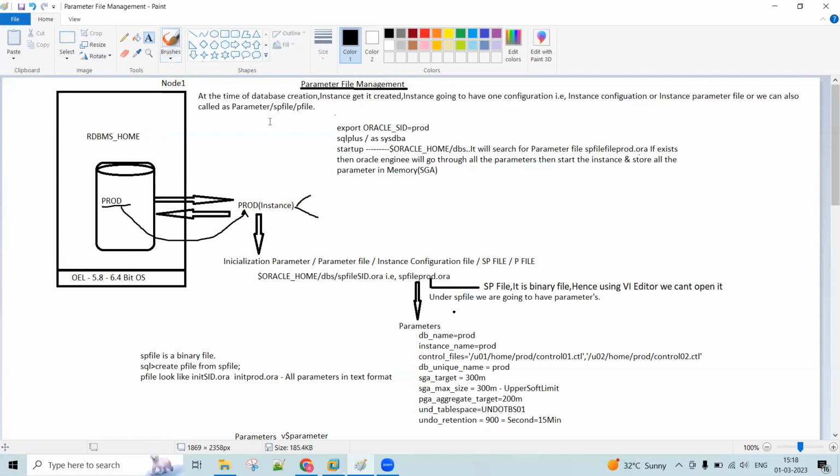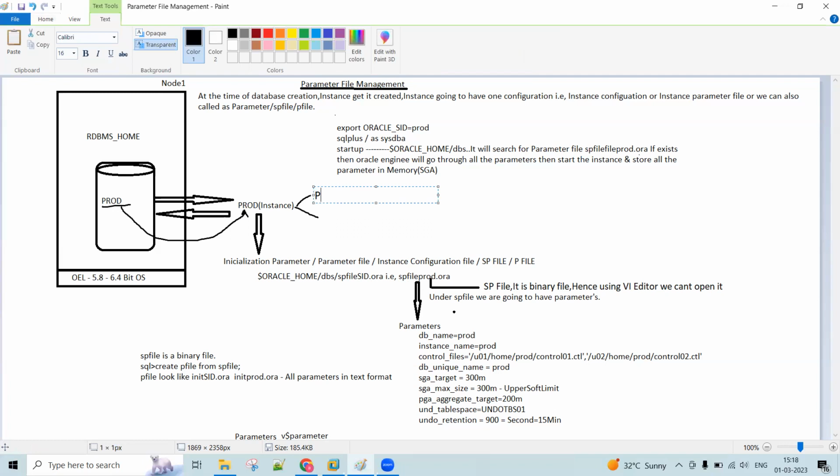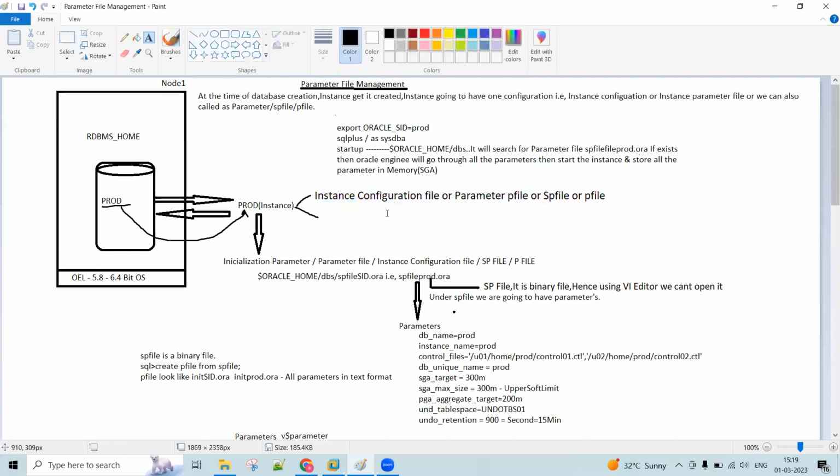Every instance will have a parameter file. You can call it the instance configuration file, the parameter file, the spfile, or the pfile. These four names will refer to a single file only. Ultimately all these names refer to one file only.